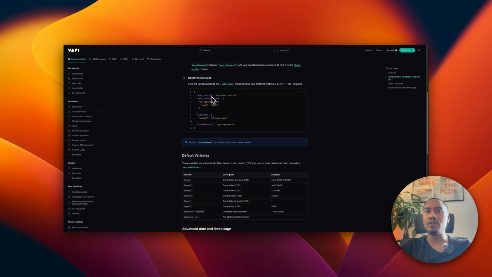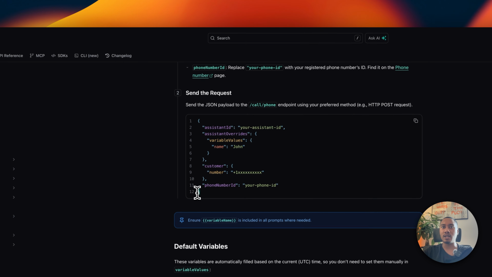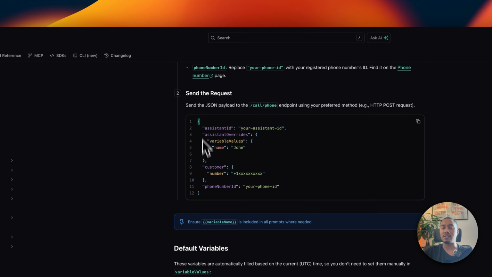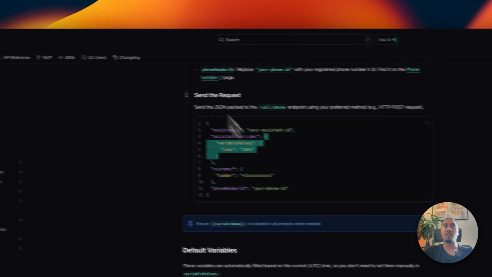Another thing to point out, if you're new to this whole JSON stuff, just know, so you understand, JSON is made out of objects. So these squiggly brackets are a good indicator if it's an object or not. So this means it's an object. Now the object consists of key and value pairs. This is the key. This is the value. This is the key. This is the value. Just to give you a little bit more context of how this JSON works.